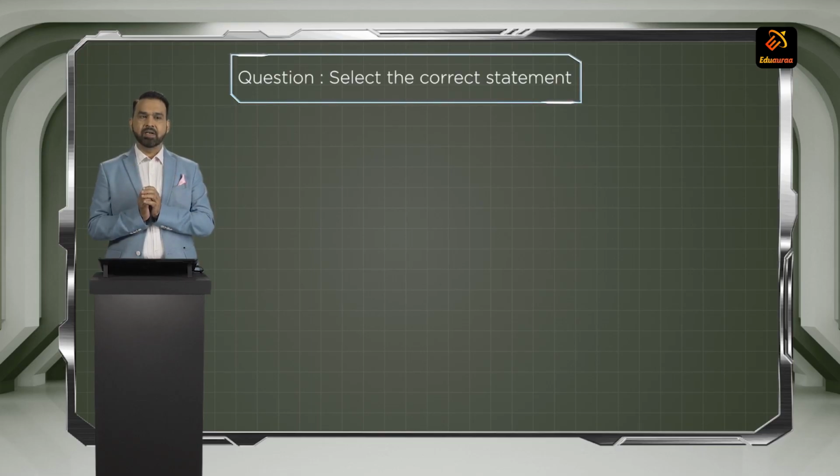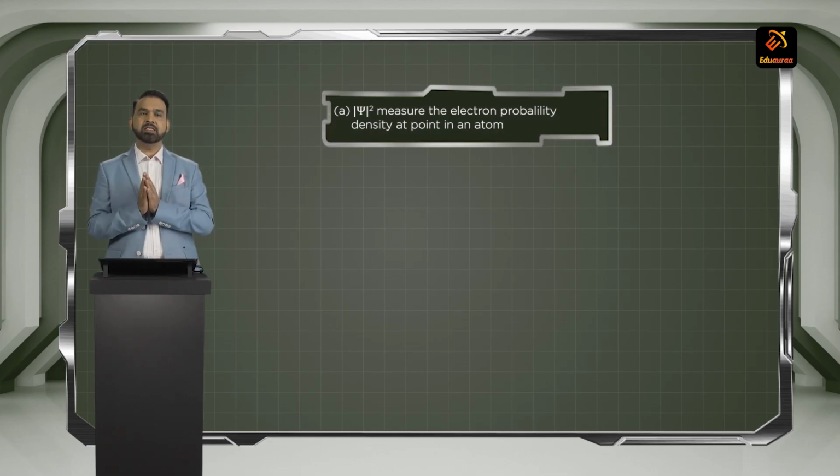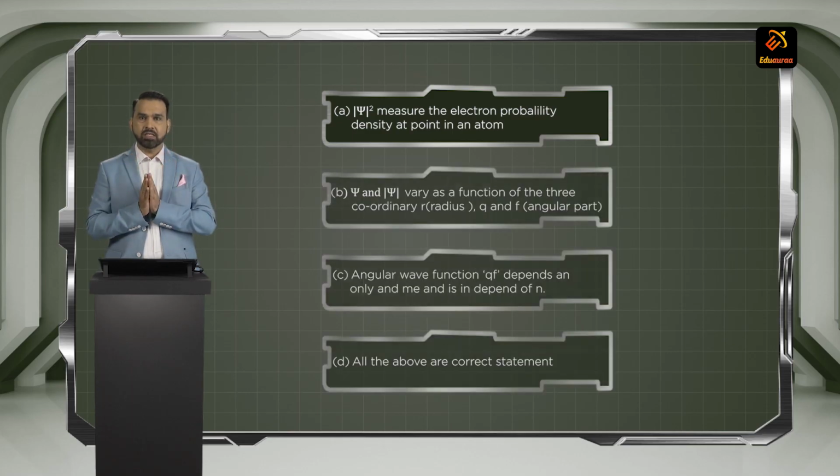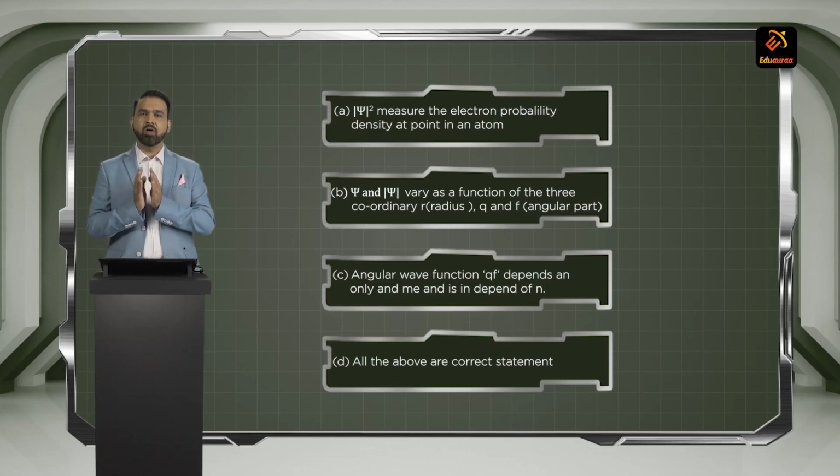Select the correct statement. Mod of psi square measures the electron probability density at a point in any atom. That is the correct statement for mod of psi square. All of the choices, let us see. In all of the choices you can see psi and mod of psi square as a function of the three coordinates, of radius r and the angular part.